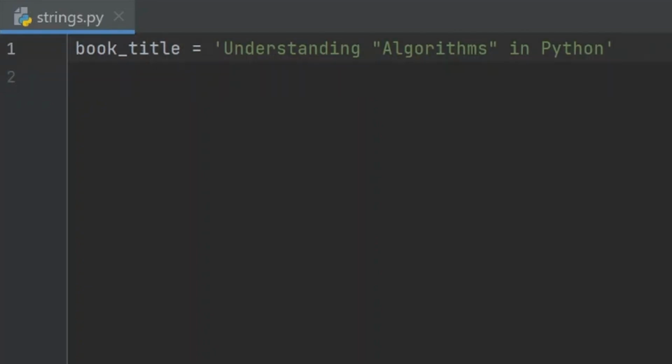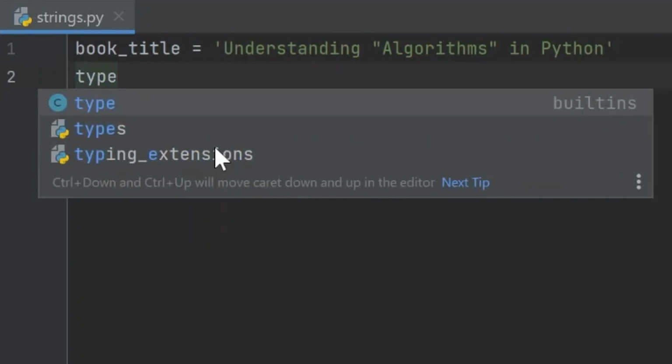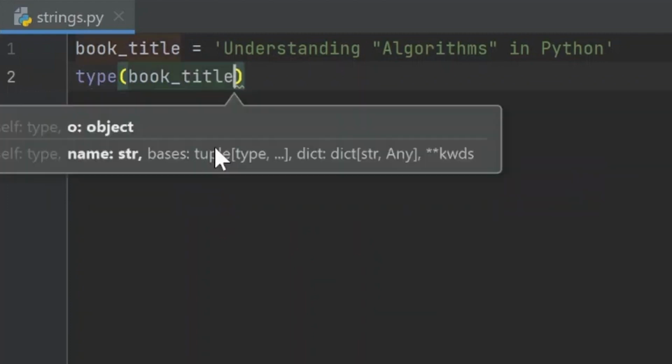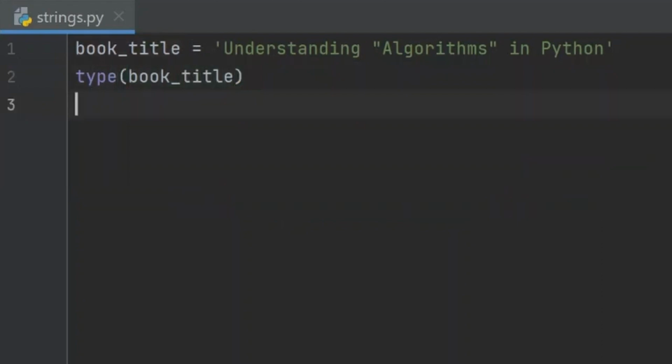Next, let's check if the data type of our book_title variable is indeed a string using a function called type. To do this, we can simply write type and then open parentheses and provide the name of the variable, in this case, book_title. By using the type function and providing the name of the variable, you can determine the data type of any Python variable or value.